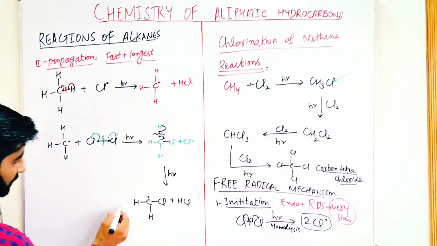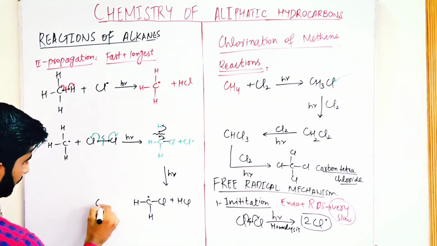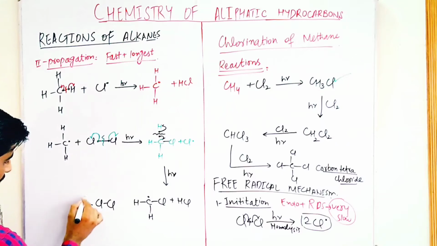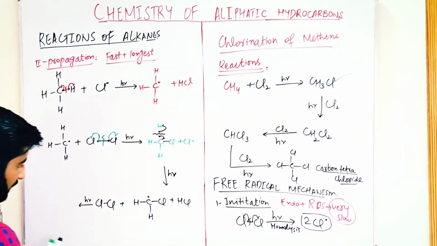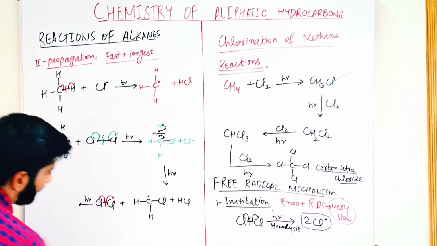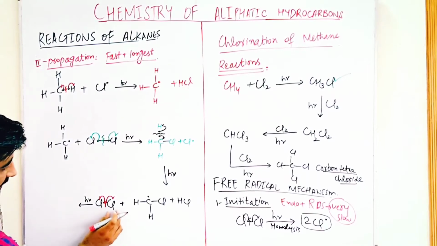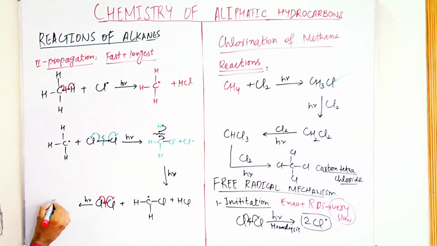In the next step, we add chlorine in the presence of sunlight. Again homolysis takes place and the bond breaks. One free radical here, second free radical here, and this chlorine free radical and this free radical react, and there is formation of dichloromethane with a chlorine free radical.